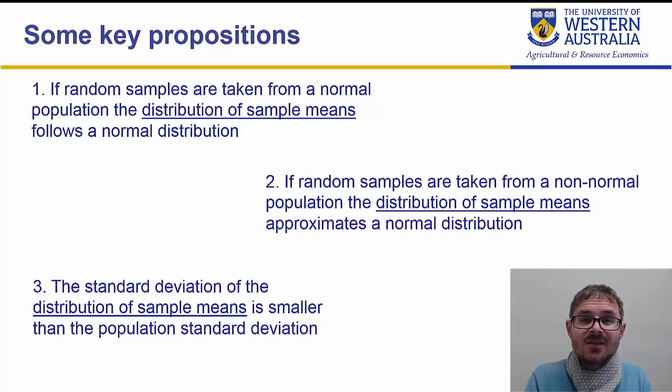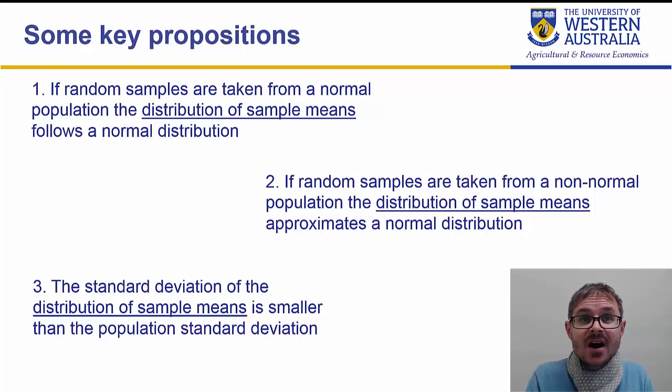So the idea is that if you're taking samples from a normal distribution, and for each sample you calculate the mean, those means also follow a normal distribution. And I think that probably is intuitive. You can just say, okay, everything we're doing is from a normal distribution, everything makes sense. So the distribution of sample means would also be normal. Proposition 2 is a little bit more tricky.